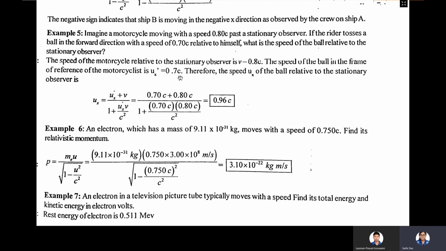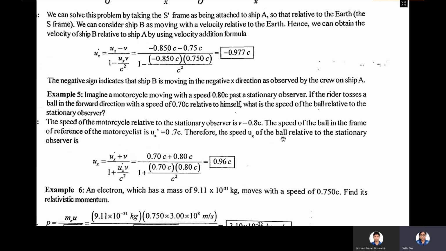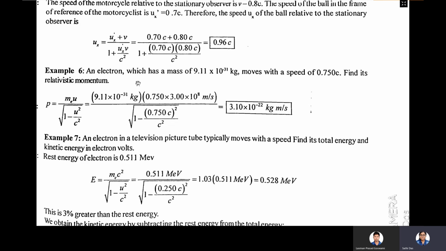Ux prime is 0.7 c, V is 0.80 c, divided by 1 plus 0.70 c into 0.80 c divided by c square. That is 0.96 c.